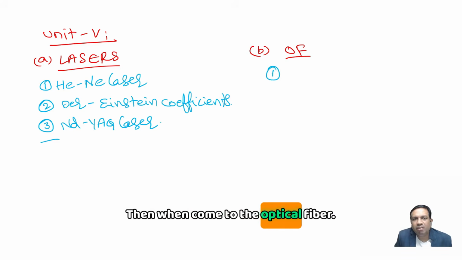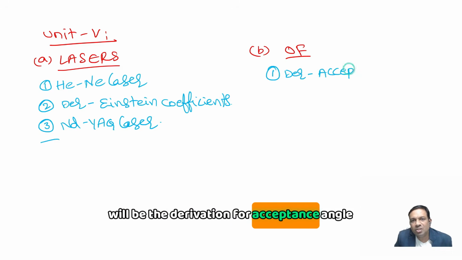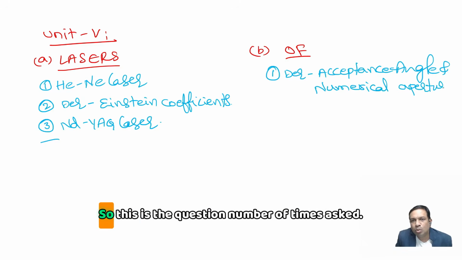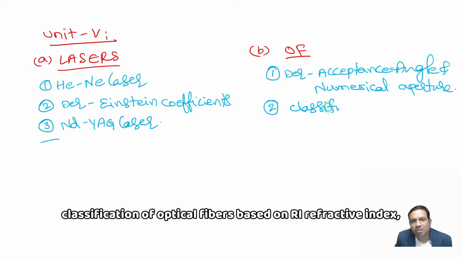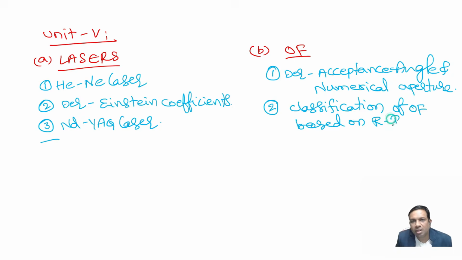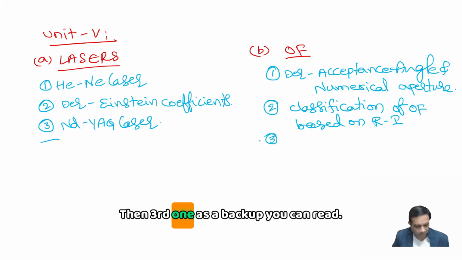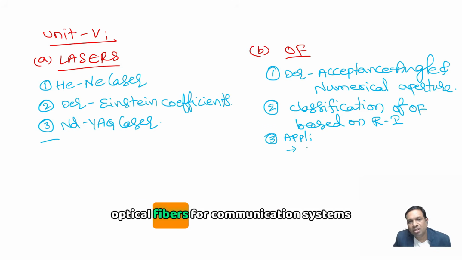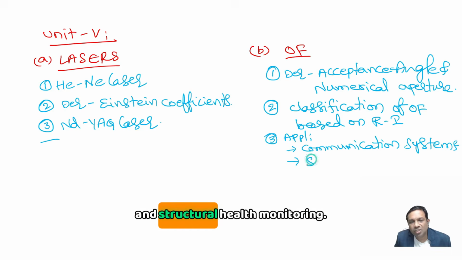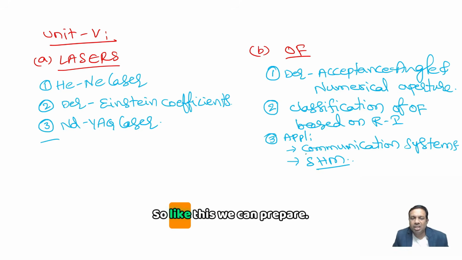Then coming to optical fiber, the first priority will be the derivation for acceptance angle and numerical aperture. This is the question asked the most number of times. Number 2 is the classification of optical fibers based on refractive index, like step index and graded index. Then third, as a backup, you can read the special applications of optical fibers for communication systems and structural health monitoring. Optical fibers in the structural health monitoring process. So like this, we can prepare.